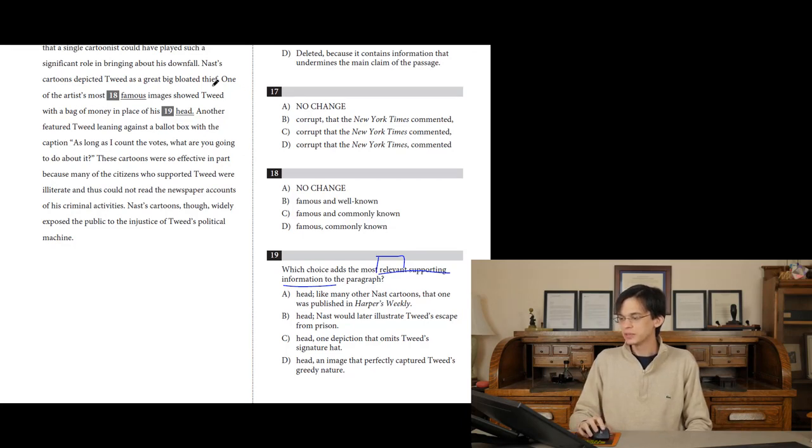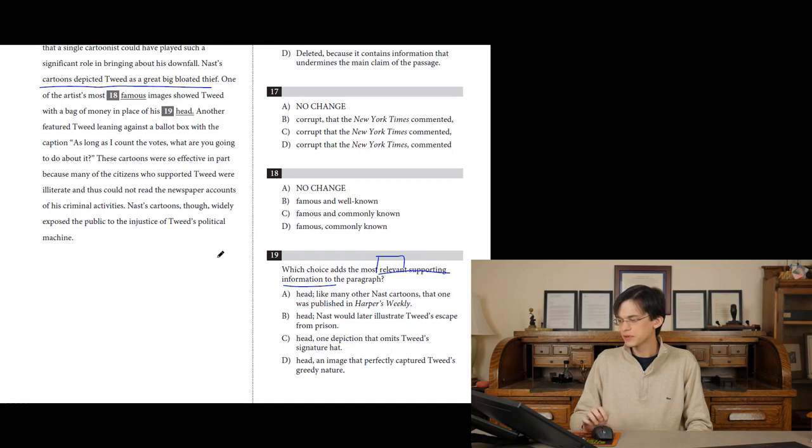"One of the artist's most famous images showed Tweed with a bag of money in place of his head. Nast would later illustrate Tweed's escape from prison." Again, I don't know how that's relevant to the passage, especially considering that the cartoon depicted him as a great big bloated thief. What about C?